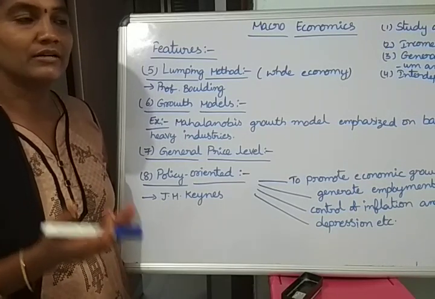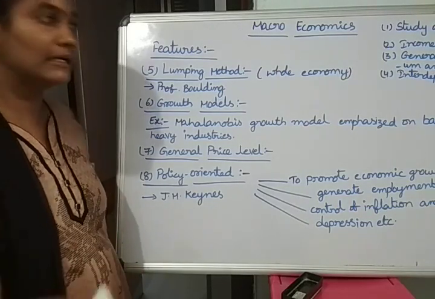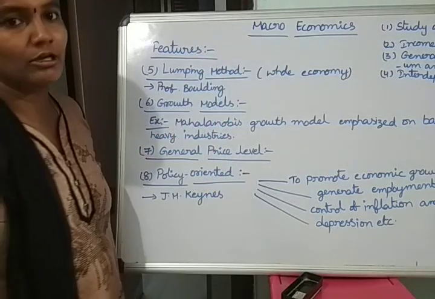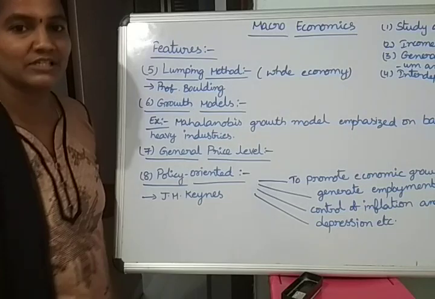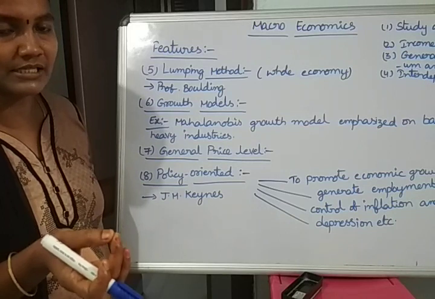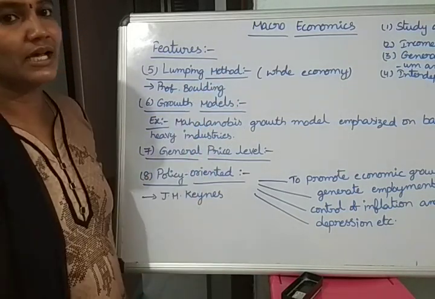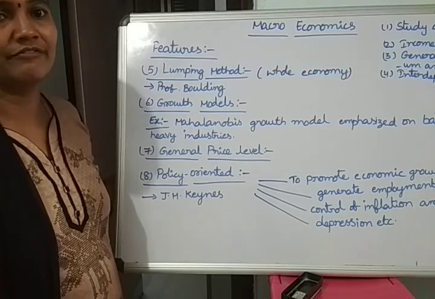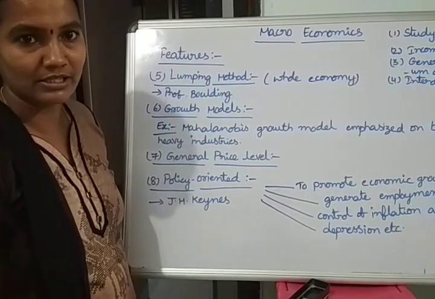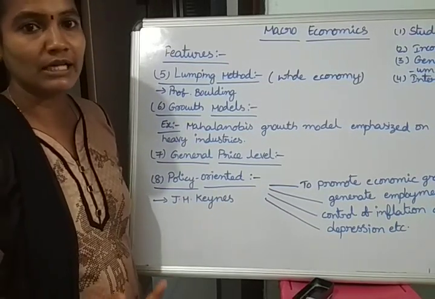A separate single tree and its characteristics is microeconomics. The aggregate activities of all the trees are dealt with by macroeconomics. He gave this simple example of a forest for easy understanding. Based on this we say we use the lumping method to analyze the economy through macroeconomics. So macroeconomics deals with the economy as a whole, not an individual or a particular.